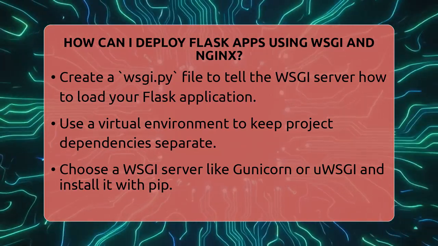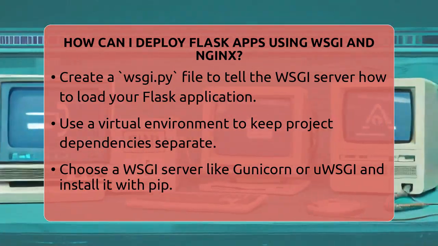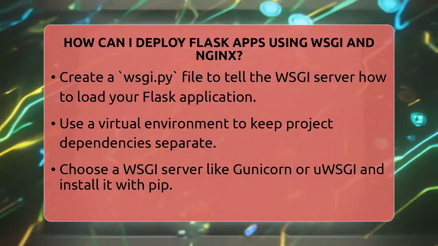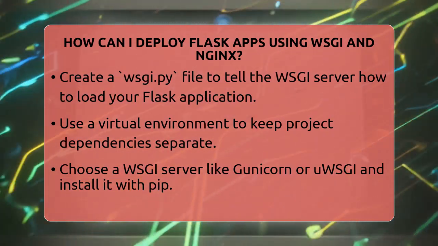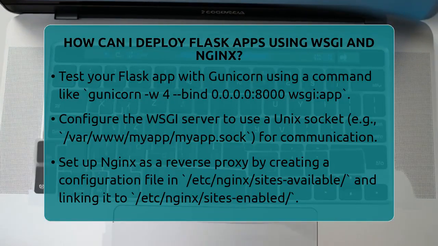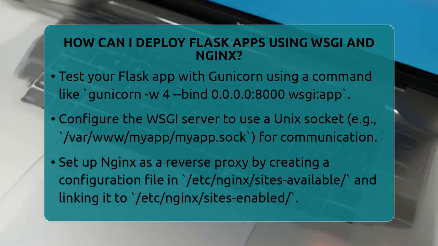Instead of binding directly to a port, configure the WSGI server to use a Unix socket file, such as /var/www/myapp/myapp.sock. This socket allows Nginx to communicate with your app efficiently.